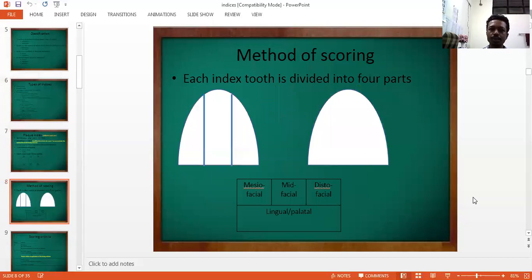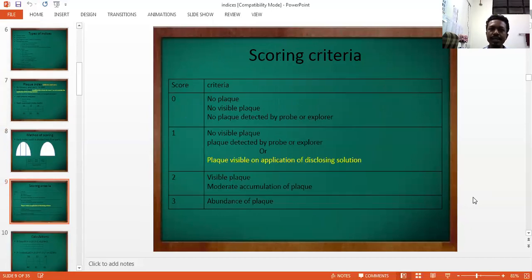Now the method of scoring is done like this: you have to divide the facial surface into 3 parts and 1 complete palatal or lingual surface. The facial surface is divided into 3 parts vertically: the mesiofacial, midfacial and distofacial surface. Then scoring is done. The scoring criteria is 0 means no plaque, that means no visible plaque present on the tooth surface, no plaque detected by the probe or explorer.